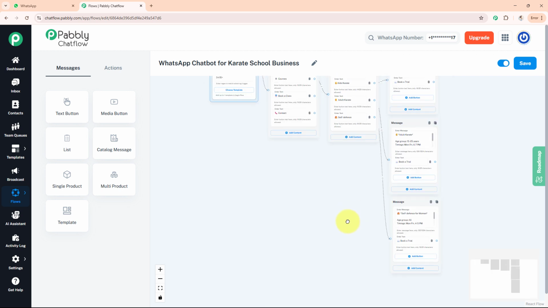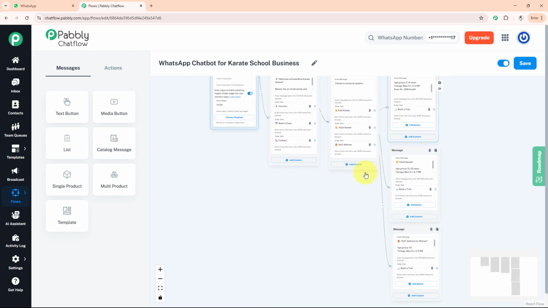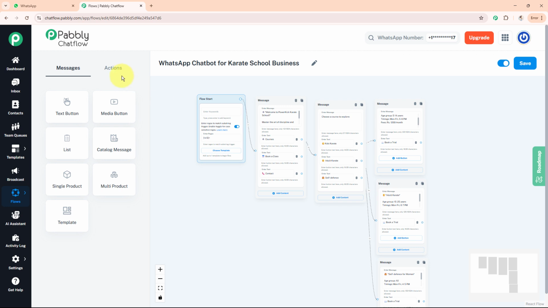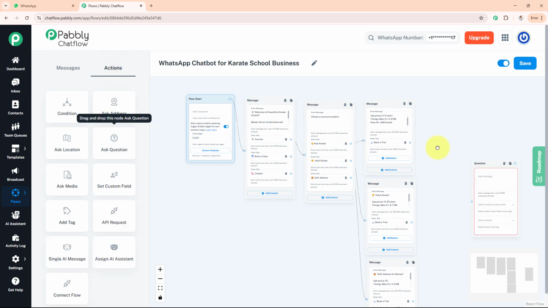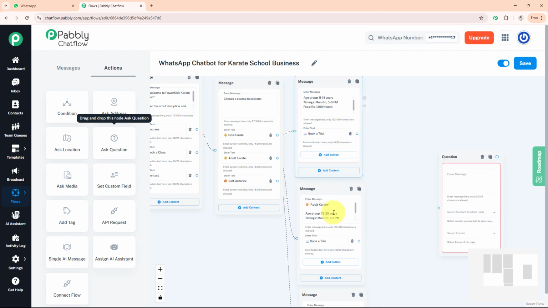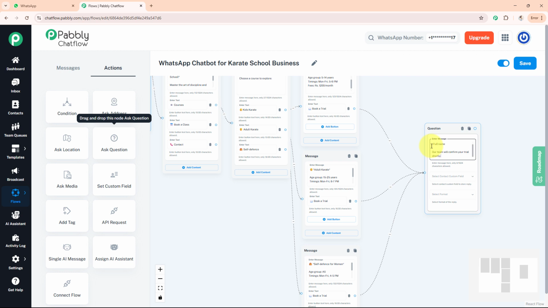Now when any user will contact me for book a trial option, I want to ask their name. So firstly, I'll go back to my action section, drag this ask question option over here in my flow builder screen, and join it with all three of my book a trial options of each category. Now here I'll write my question. Here I wrote the question of full name, also told them that my team will confirm their trial shortly.